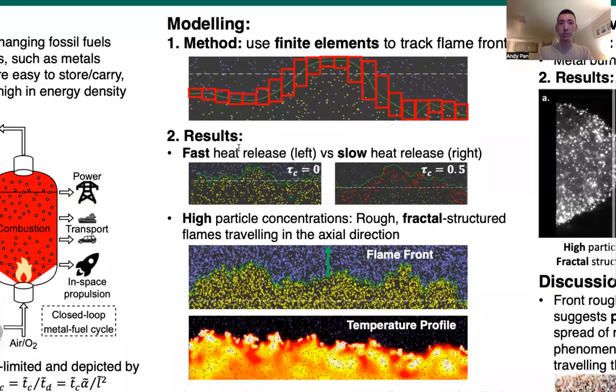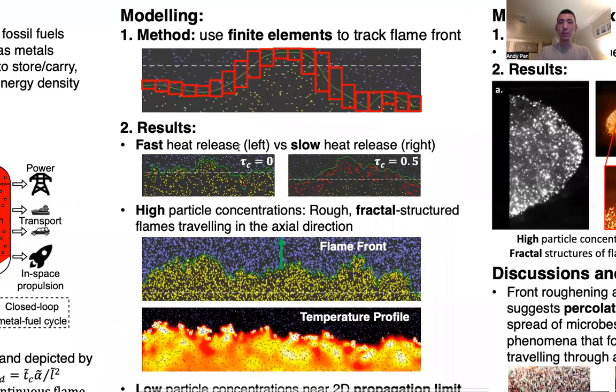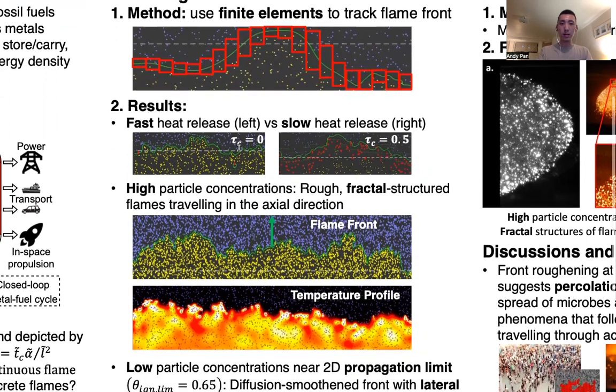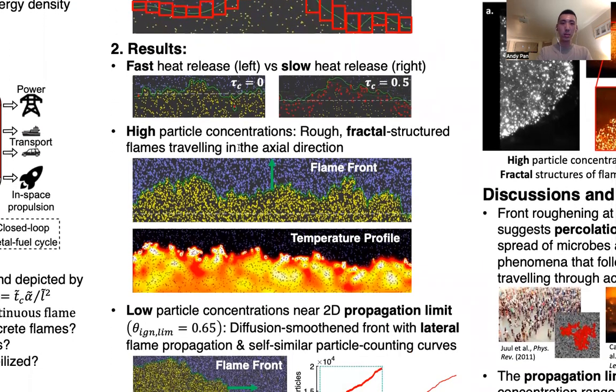To save on computational time in our recent model, we used the finite element method to divide the flame front into rectangular meshes, compute the temperatures of unburned particles in those meshes, and predict the advancement of the front at each time step. This model can accommodate both instantaneous and slower heat releases of metal particles.